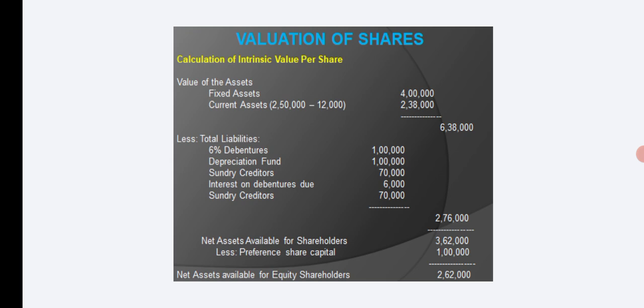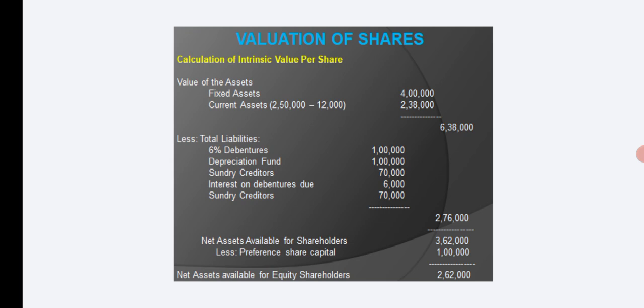Total aggregated amount is 2,76,000. That will be taken to deduct from total market value of assets of the company. So balance 3,62,000 is net assets available for shareholders, including preference shareholders.